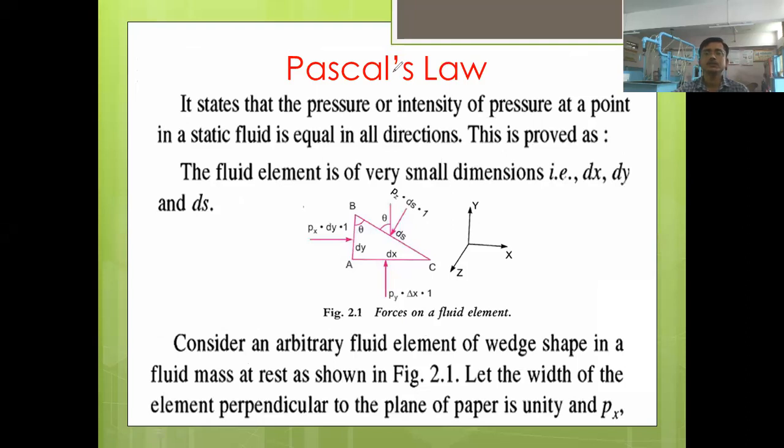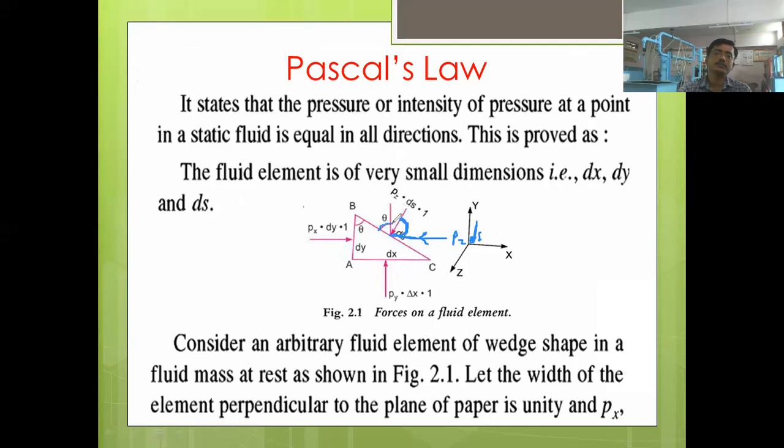Who will tell me what is the horizontal component of this pz ds? Suppose I draw a horizontal line here, the force will have the projection here. Now what will be this angle?